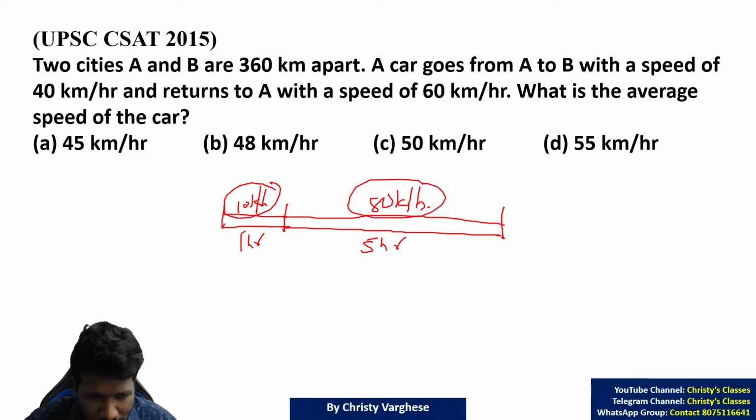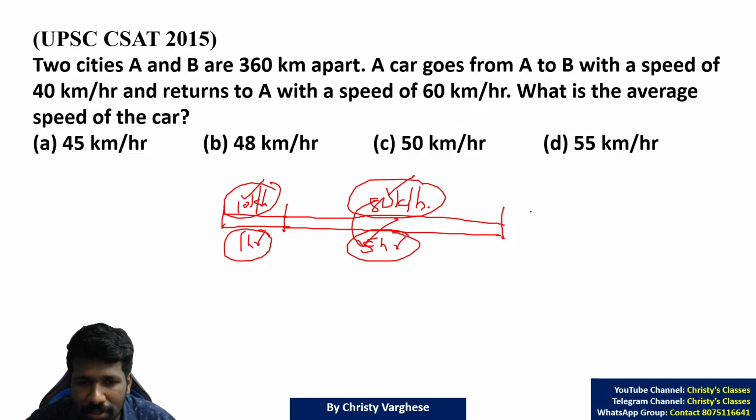Why? Because you traveled at this very small speed of 10 km per hour only for 1 hour, but for 5 hours you traveled at this very high speed. So the weightage is more here, 5 times for 80. That is why you cannot take average speed as 10 plus 80 by 2, which is 45. It will be much closer to 80.